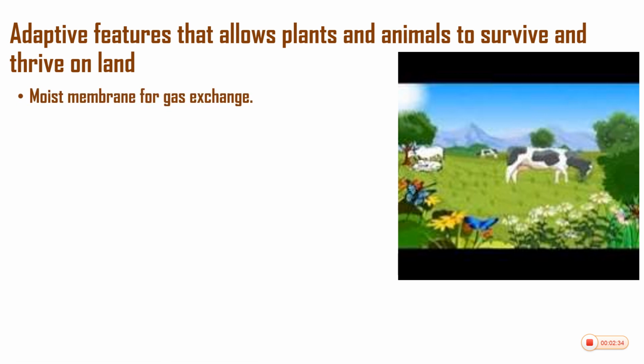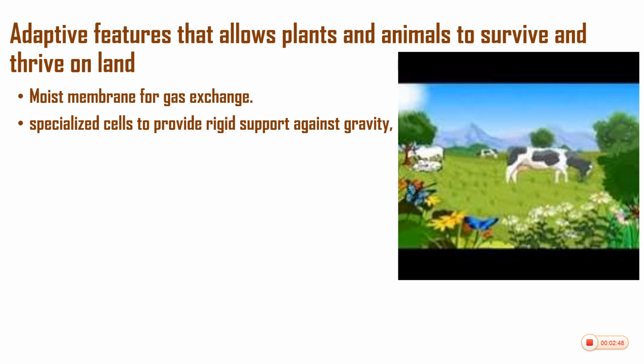The plants have moist membranes for gaseous exchange. The leaves are moist, and this helps them to exchange gas in the process of photosynthesis. Then they also have specialized cells to provide rigid support against gravity, forces that can come from the wind or the heavy rainfall.